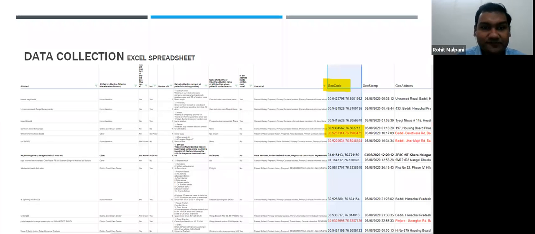So this is the Google spreadsheet, which you can see. All the data comes here and gets stored in the Google spreadsheet. It includes several details, whatever is captured in the Google form, including the coordinates. The coordinates are recorded automatically so that there is no problem in filling them, or in manually changing them, as well as the date and time. All the checklists are also filled in this.